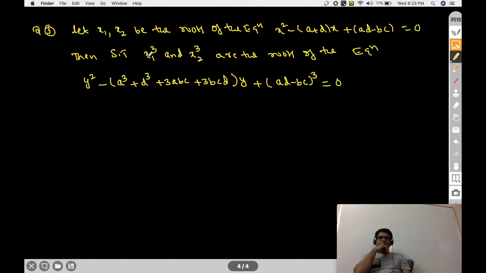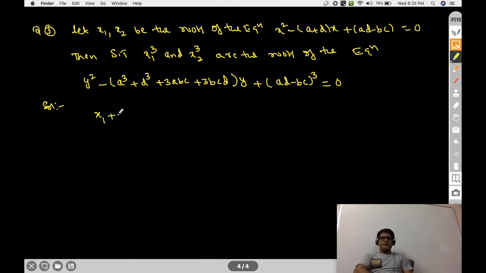Attempt this question. Let x1, x2 be the roots of this quadratic equation. Then show that x1 cube, x2 cube are the roots of this equation. So x1, x2 are the roots of this equation. First write the data.